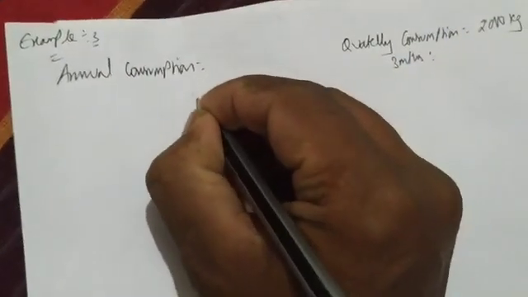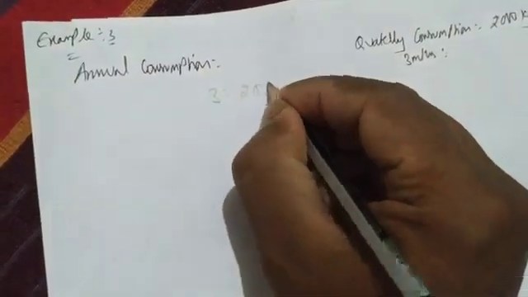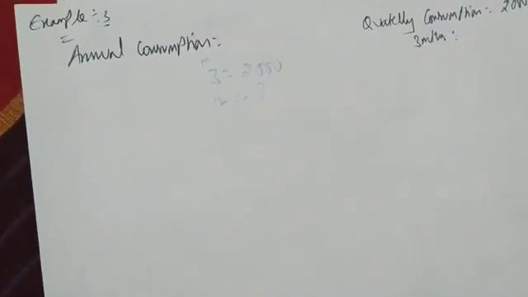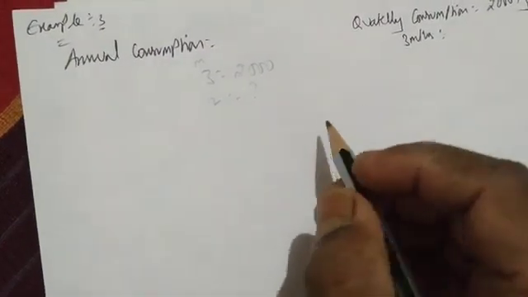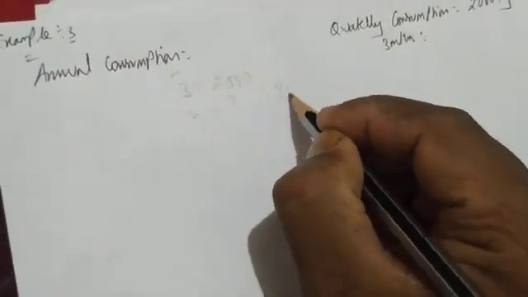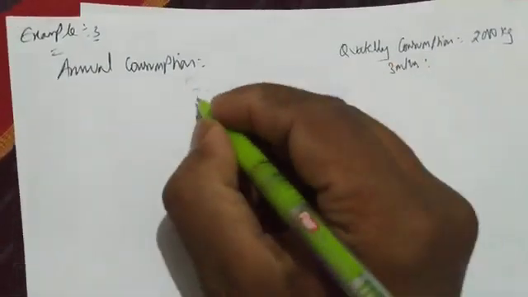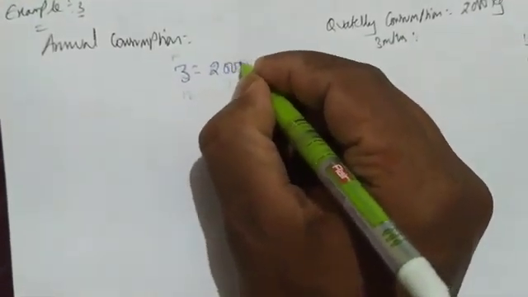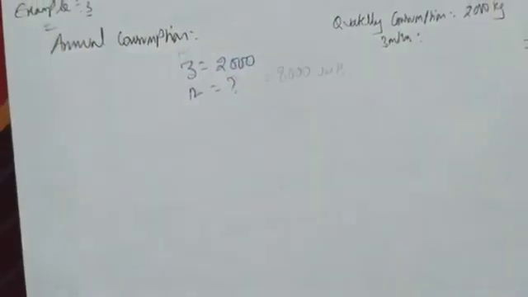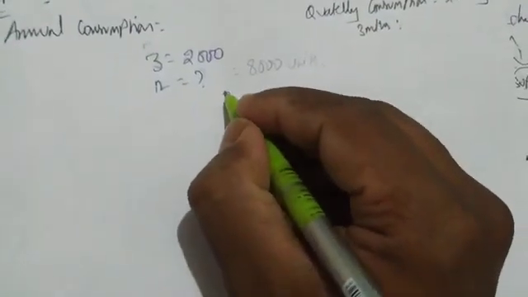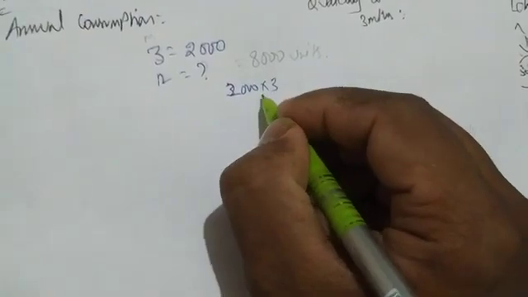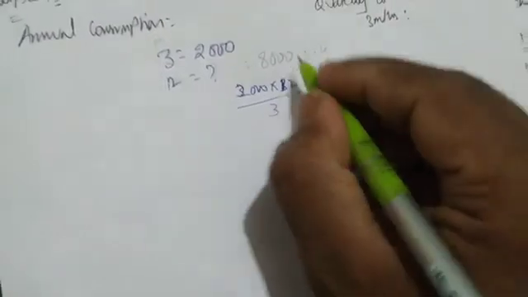You can do it like this also. For 3 months, it is 2000. For 12 months, how much? So 12 into 2000 divided by 3, you will get 8000 units as annual consumption. For 3 months, it is 2000 units; for 12 months, how many units? You multiply 2000 into 12 divided by 3, you will get 8000 units.